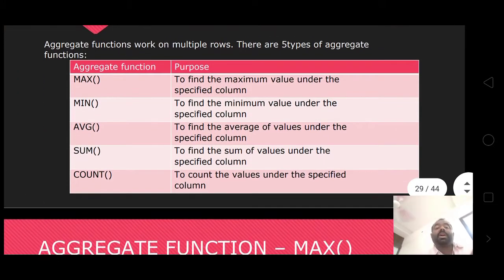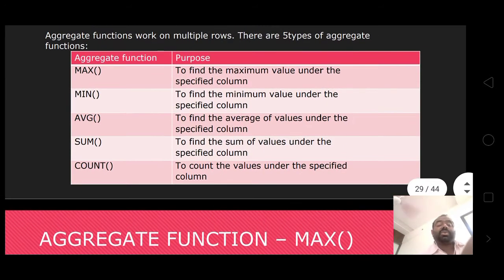Aggregate functions: here we have maximum, minimum, average, sum and count. With maximum you can find the maximum marks in the student table. With minimum you can find the minimum marks in the student table.